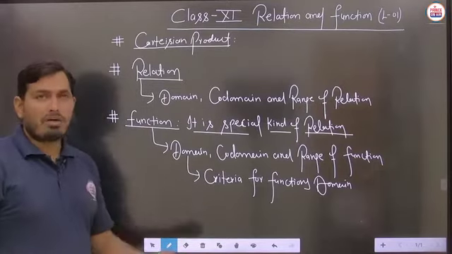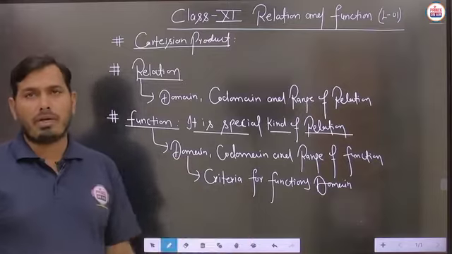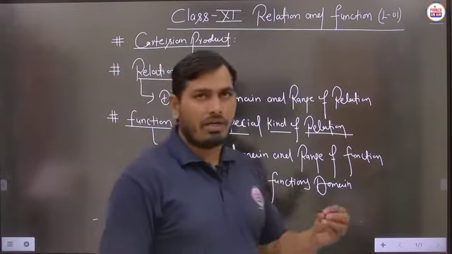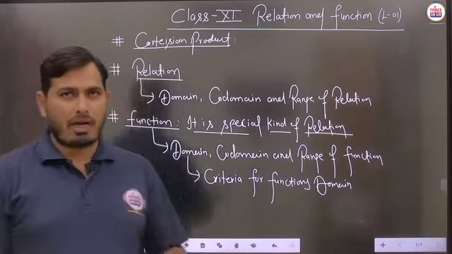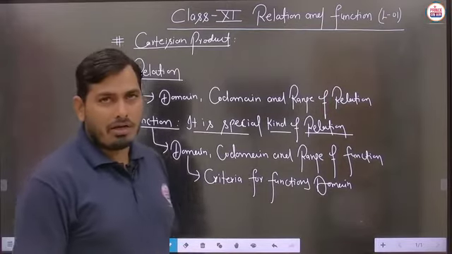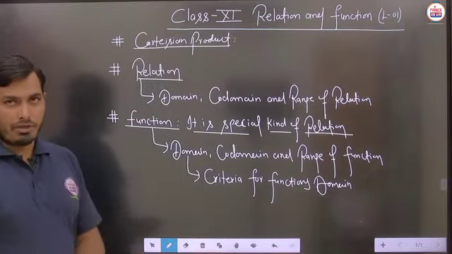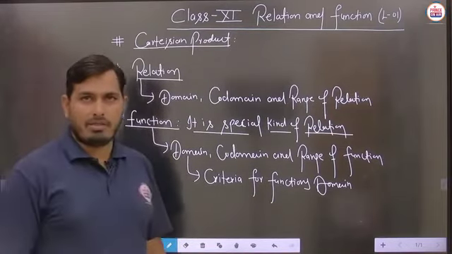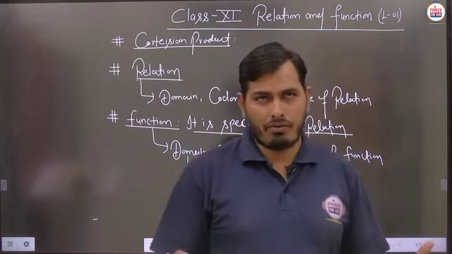In this type of function, students, the very important part is the domain, codomain and range. Questions are asked where a function is given and we have to calculate the domain and codomain, and there are some criteria for that. So we also have to discuss the basic criteria related to a function's domain. Is it clear? So in this whole chapter on relation and function we are discussing things one by one, and we will also solve the NCERT exercise accordingly. Is it clear?